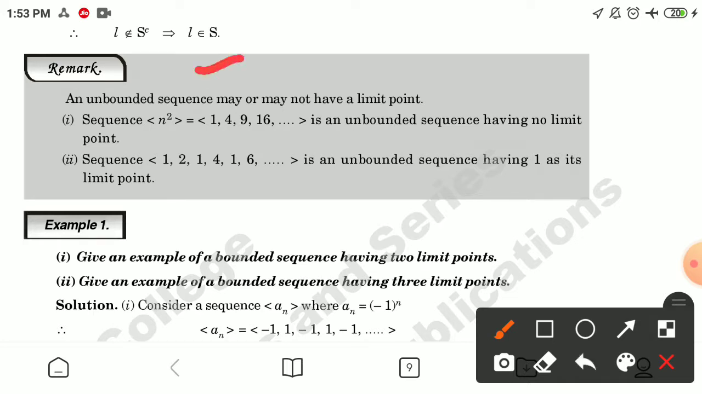Remark: an unbounded sequence may or may not have a limit point. The sequence n squared, equal to 1, 4, 9, 16, is an unbounded sequence having no limit point. The sequence 1, 2, 1, 4, 1, 6 is an unbounded sequence having 1 as its limit point.